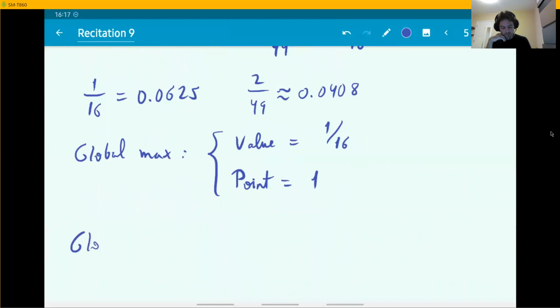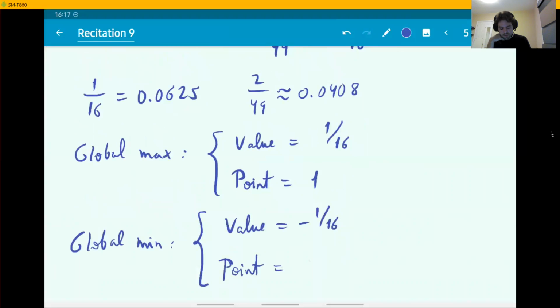And the global minimum, just put minus signs in these guys. Value is minus 1 over 16, point minus 1.